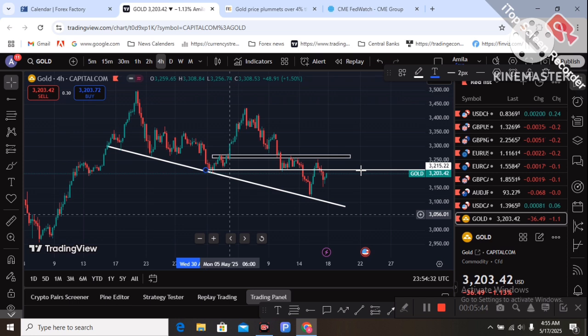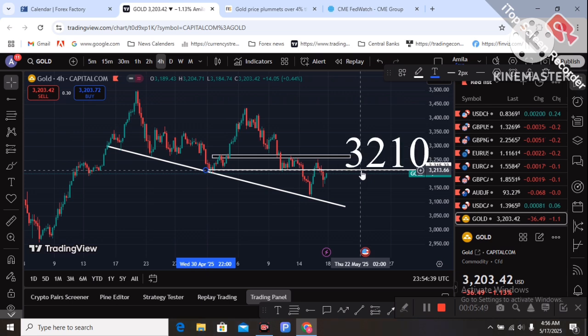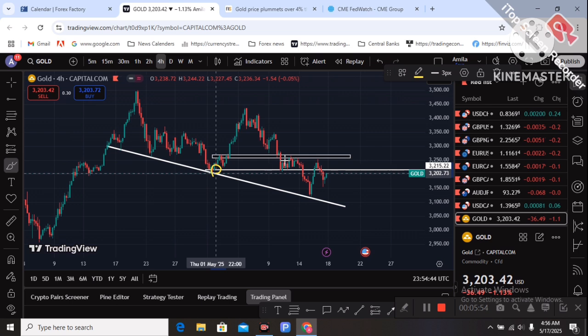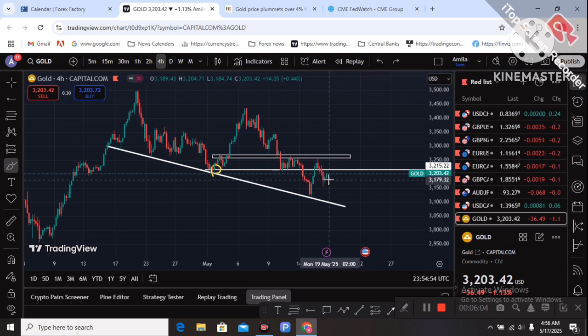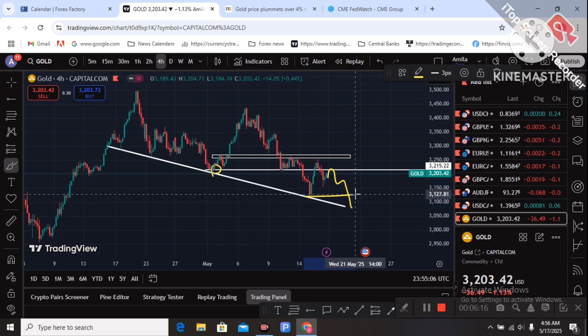This level is also important, the 3,210 level. You can see price found support from this level several times. This support can become resistance here. 3,210 is an important zone. Price can face resistance here and drop to the downside like this. These are the two important zones next week. The target is 3,150 and then 3,000 is the next target.